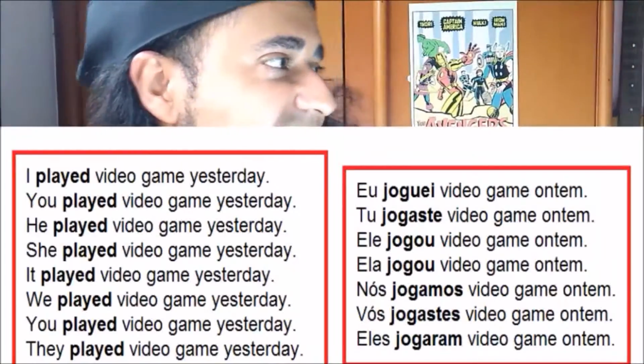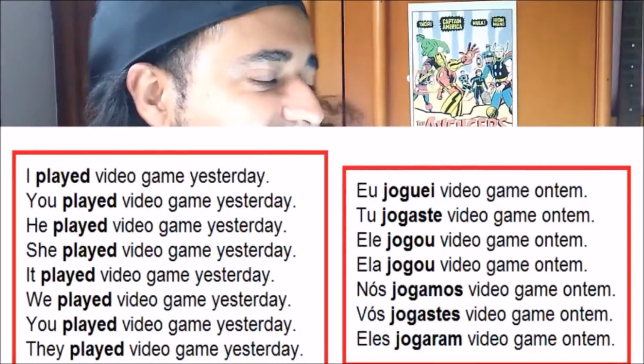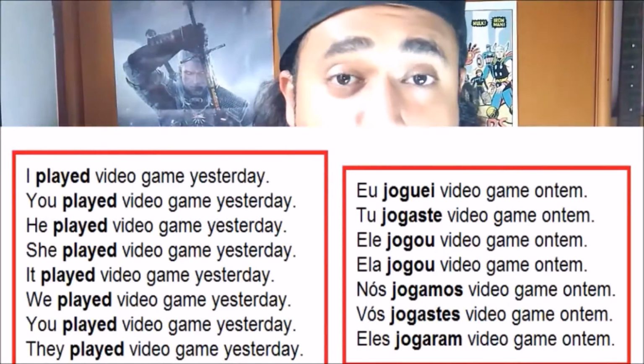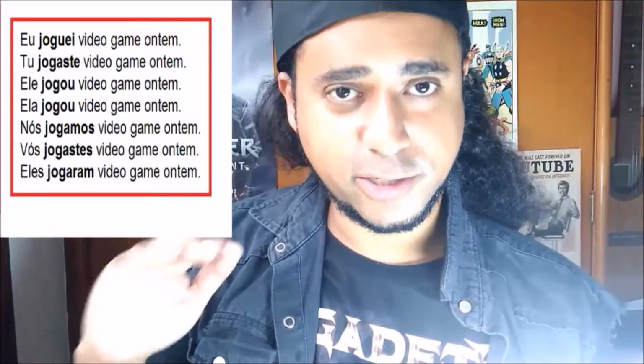For example, the verb play. The past of play is played. So compare Portuguese to English. Compare the conjugation between Portuguese and English. See, in Portuguese, the verb changes for every person, okay? But in English, the verb is the same. So, I played volleyball yesterday, he played volleyball yesterday, you played volleyball yesterday, they played volleyball yesterday. There's no difference for anybody, okay? So the past of play is played.